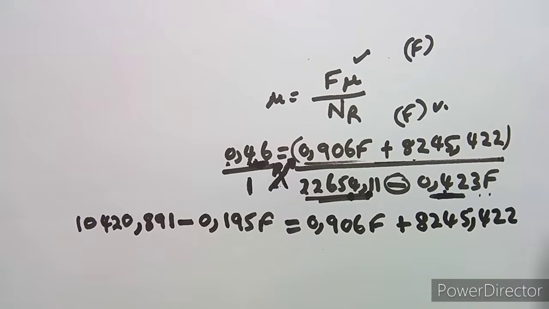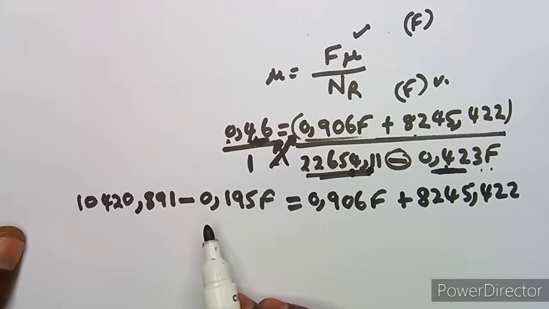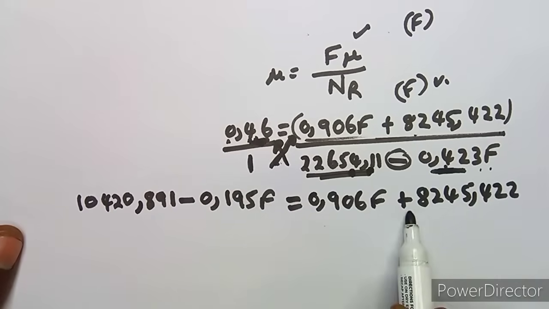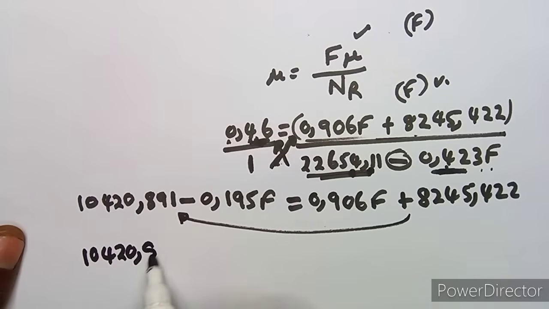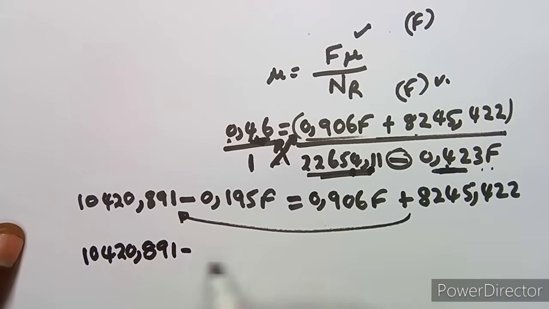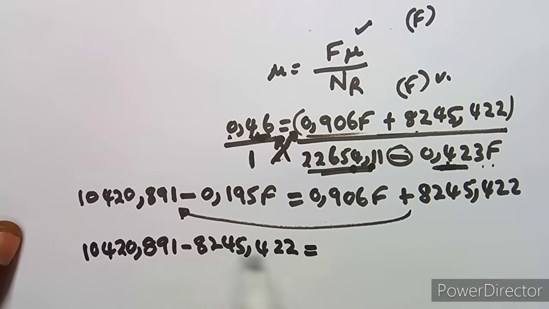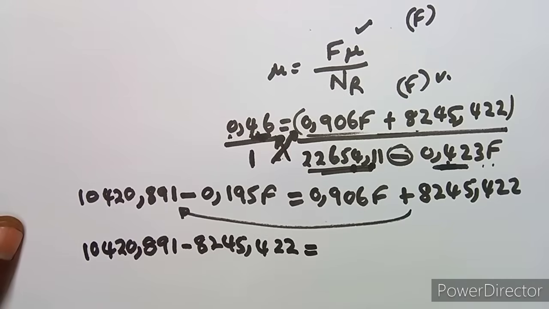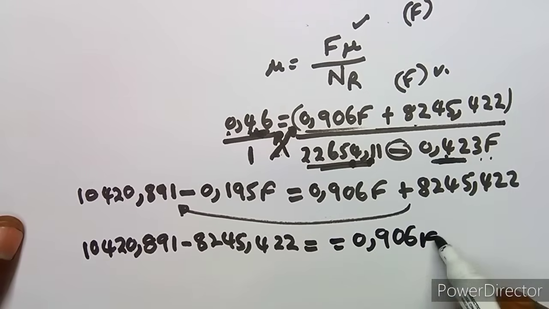So with this equation, definitely we have to play around with our gymnastics here so that we can have the value of F, which is the unknown value. Transpose this so that it can be a negative. We've got 10420,891 minus 8245. So there, guys, I'm just showing you what you're supposed to do on your calculator, not that you're supposed to write this stage. This stage is not even necessary. You can just do it on your calculator, which is equal to 0.906F.